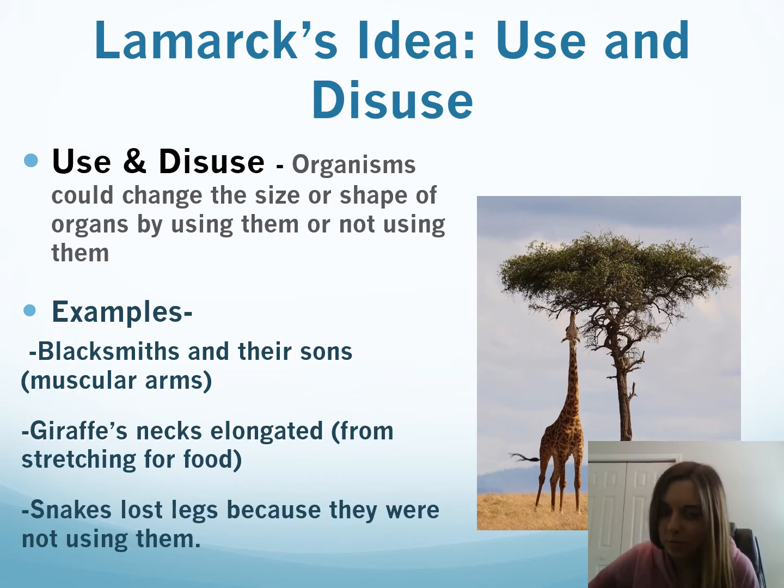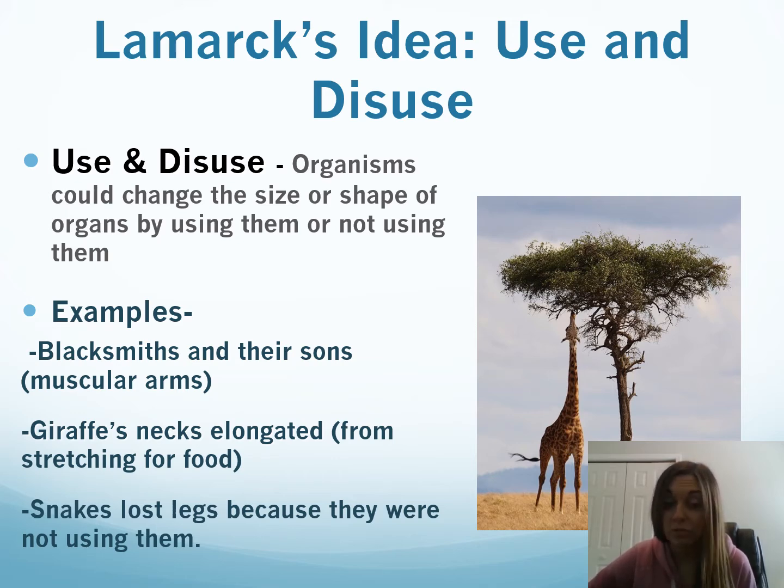Here's some examples, and it's kind of crazy to think about. He believed that blacksmiths with muscular arms would pass those muscular arms on to their sons. Of course, we know that's not true. Muscular arms come from working those muscles. Okay, the next one is a famous one. We know that over time, giraffes' necks have gotten longer. He believed this was because giraffes were stretching to get food. Not true.